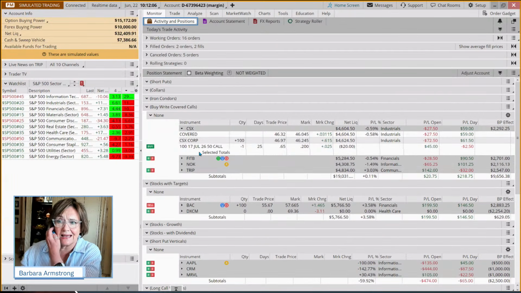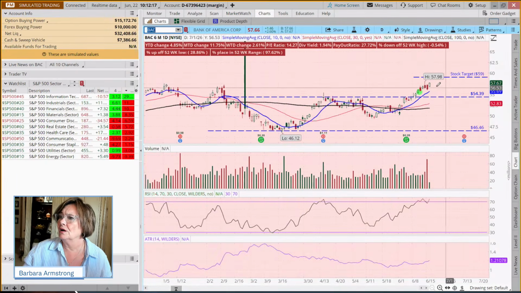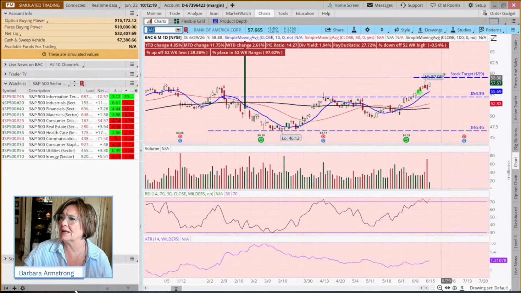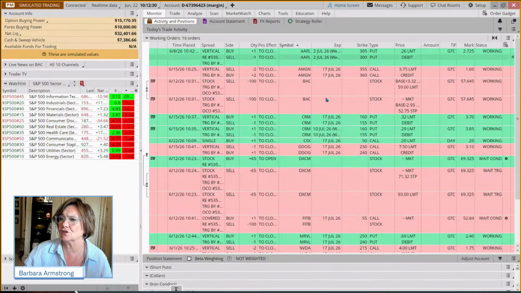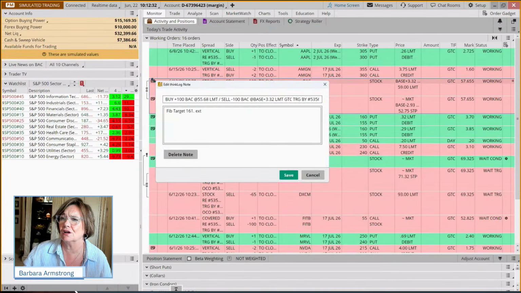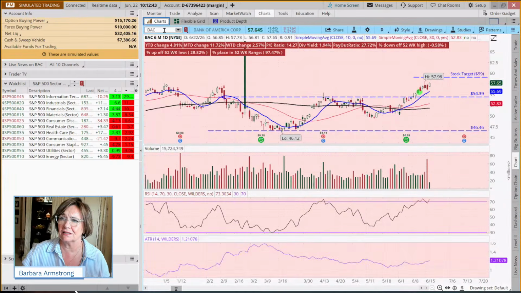Okay, so that's that. Now, our stocks with targets, you can see with Bank of America, it's kind of trucking along. When it gets up to 59, we are going to exit. And why did we pick that target? Well, if we're wondering why we picked a particular target, if we come here and click on our note, this was our fib target, the fib 161 extension. So that's where that target came from. So we're going to just let that one tick along.